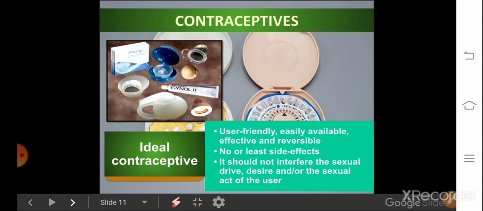And it should be effective plus reversible, in the sense it can be withdrawn whenever wanted, plus least side effects. It should not interfere with the sexual drive, desire or the sexual act of the user. So these are the features of an ideal contraceptive.